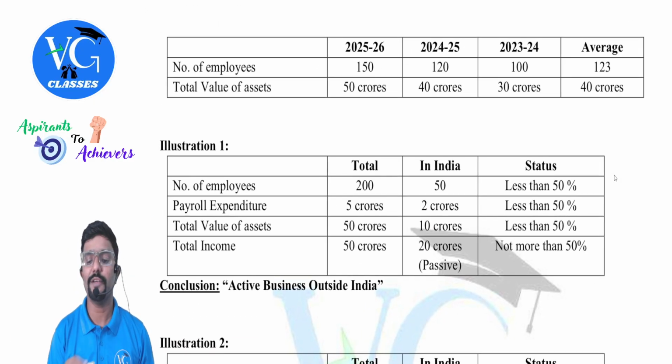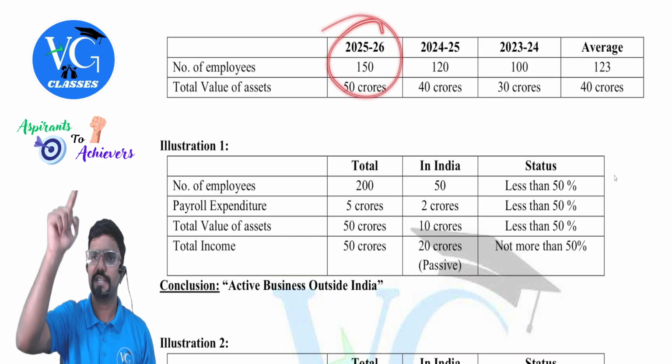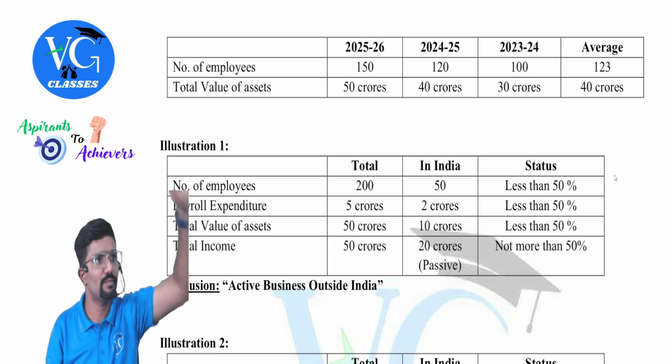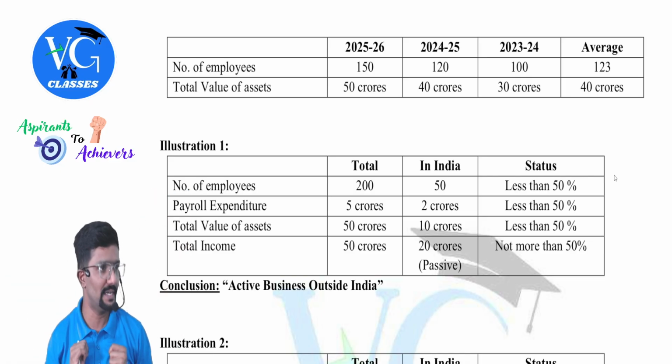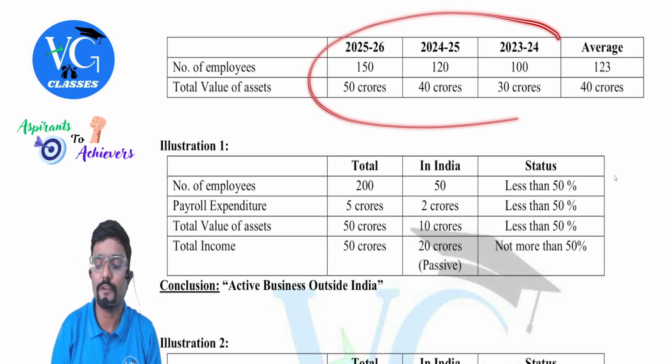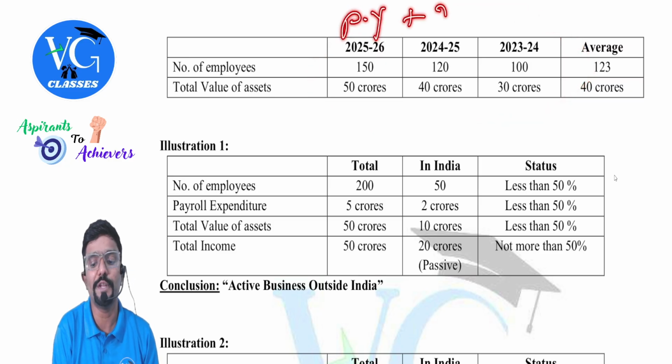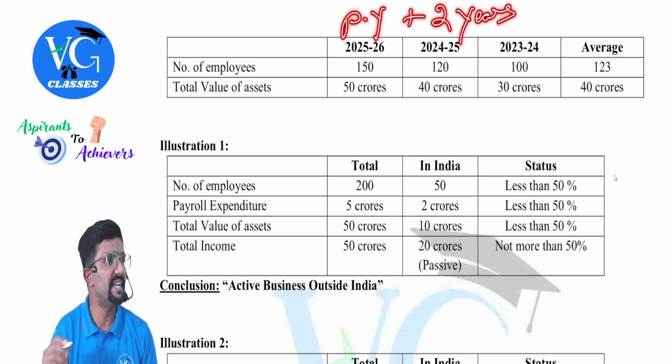Now we are deciding the residential status for the previous year 25-26, whether the active business is outside India or in India. We are supposed to take a few figures. Those figures will be taken for which year, sir? The average of 3 years. That is our current previous year plus 2 more years before, the 2 preceding years.